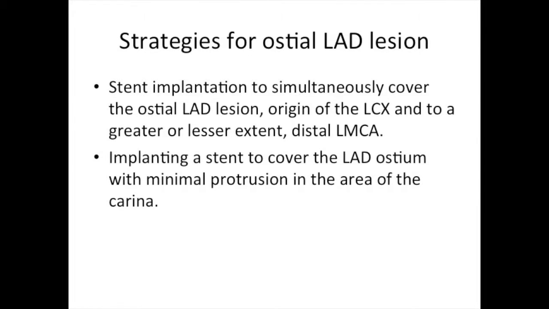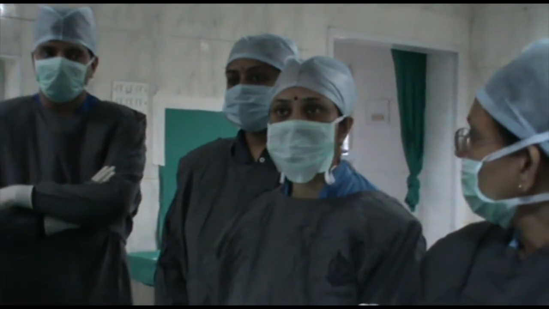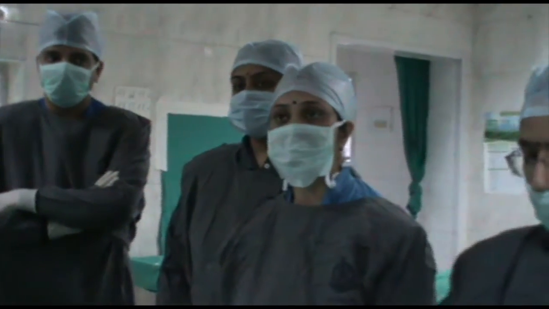There are two strategies for ostial LAD lesion treatment. One is the stent implantation to simultaneously cover the ostial LAD lesion, origin of the circumflex artery, and to a greater or lesser extent the distal LMCA. This entails a further planned intervention to adapt the proximal portion of the stent to the bifurcation and the LMCA, usually by simultaneous inflation of the two balloons, that is kissing balloon technique. Another strategy consists of implanting a stent to cover the LAD ostium with minimal protrusion in the area of the carina. Yeah, I think we can stop near the ostium of the LAD instead of extending into the LMC.